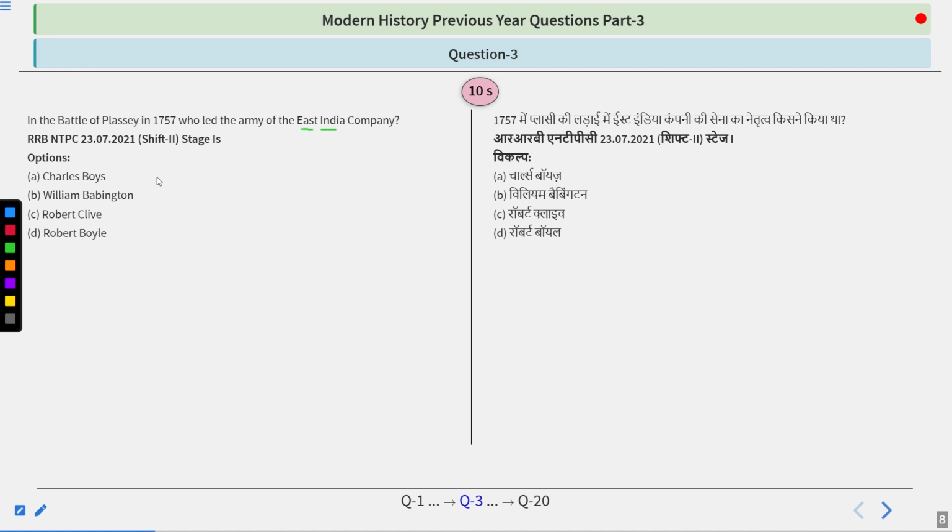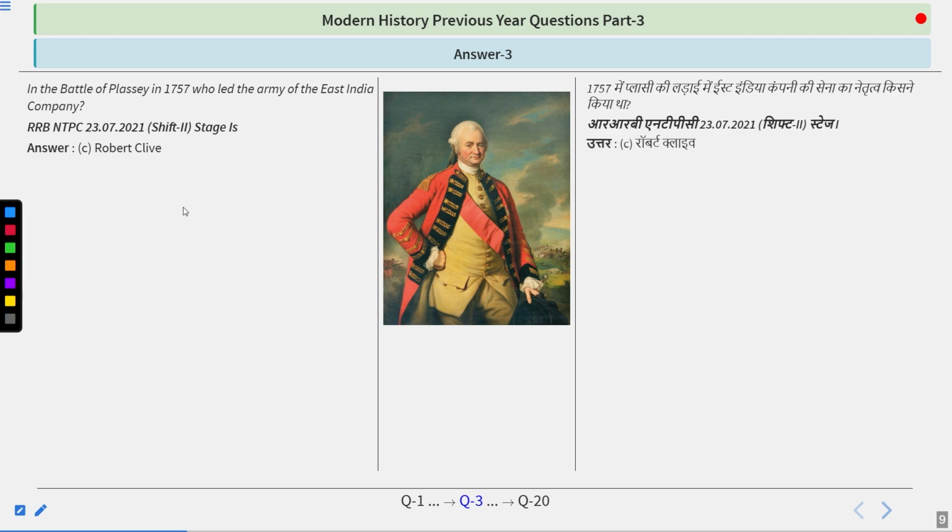Battle of Plassey in 1757: who led the army of the East India Company? A very simple and easy question this is. So try to find out the answer, guys, fast. And I guess you have figured it out. The answer is Robert Clive.